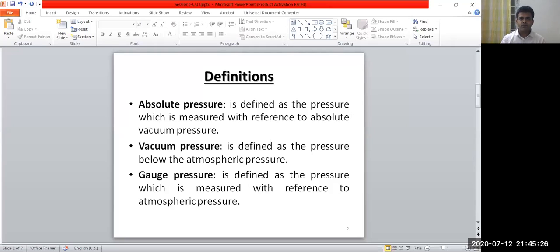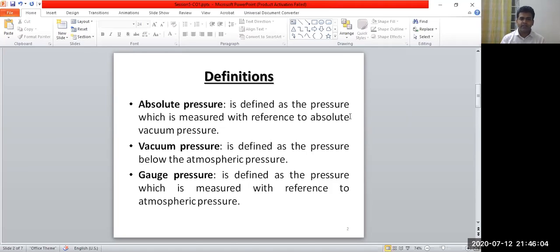Welcome. Welcome to the course of fluid mechanics. Today we are going to discuss the different types of pressure, that is the absolute pressure, vacuum pressure and gauge pressure. How is this pressure defined and what is the relationship among these pressures? Each pressure is defined with respect to some reference pressure line. That is, gauge pressure, vacuum pressure, absolute pressure, these are measured with respect to some reference line of pressure.